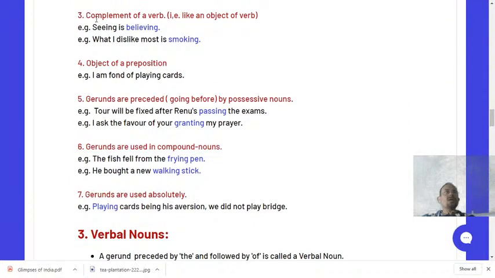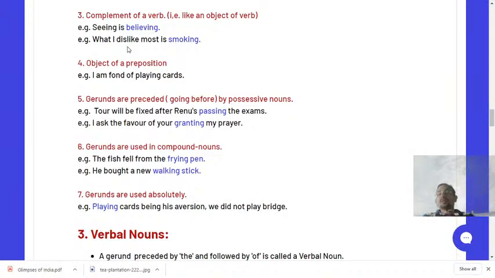Next, complement of a verb. Dear students, what is the meaning of complement? Complement of a verb is like an object of a verb. Complement and object, their position in the sentence is the same. Their location in the sentence is the same. They are structurally the same. But dear students, there is a difference.